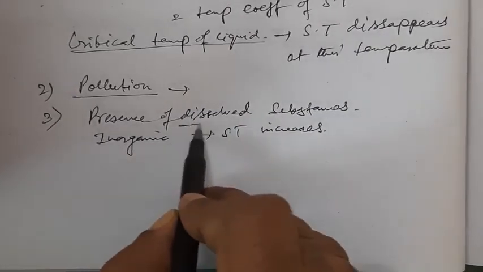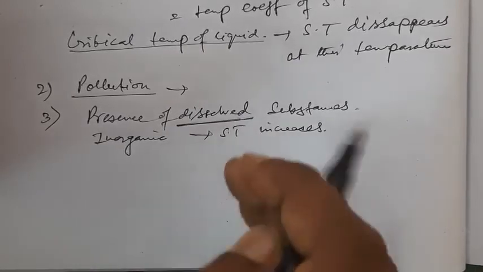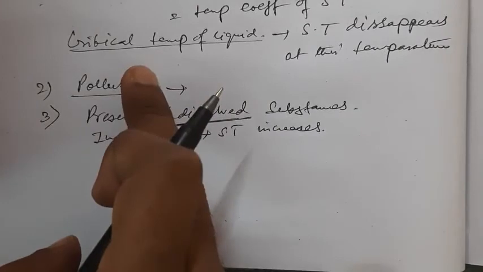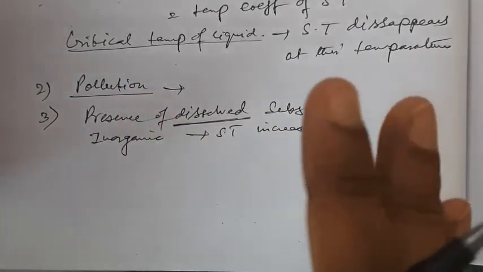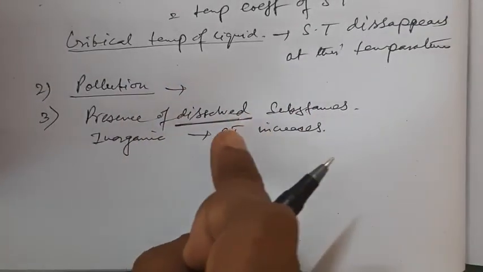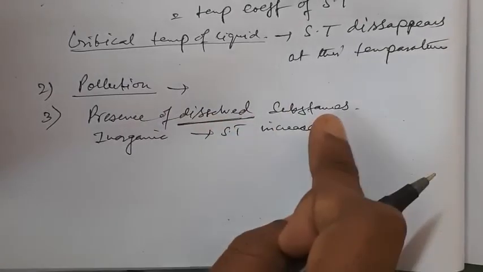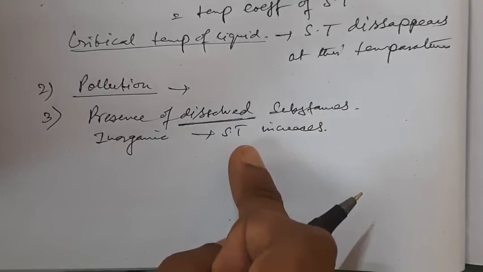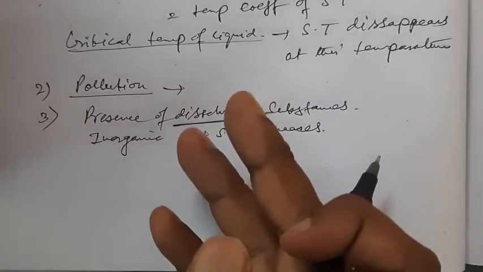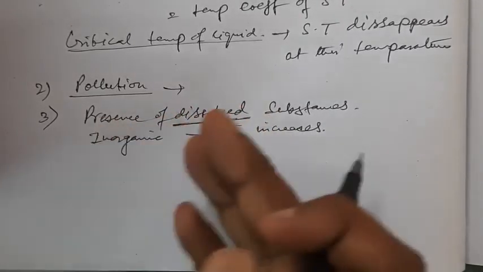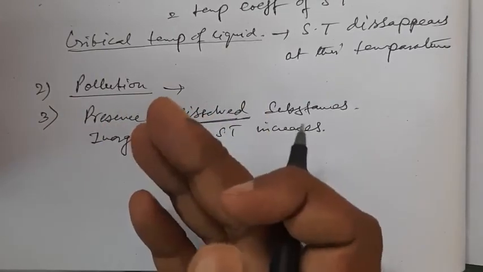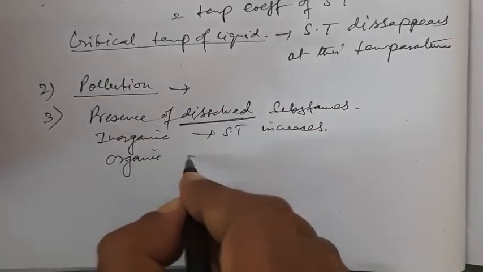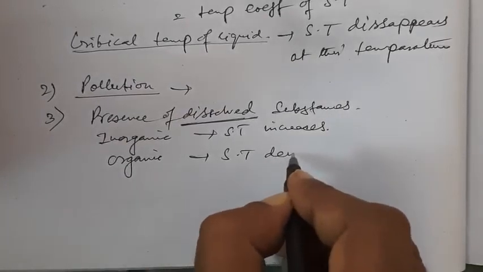This is the case of dissolved substances, not the substances that we discussed in the case of pollution. Those substances were dropped on the surface of the liquid. These substances are dissolved substances. Inorganic substances, when dissolved, increase the surface tension. Vice versa, for dissolved organic matter, the surface tension decreases. So for organic substances, surface tension decreases.